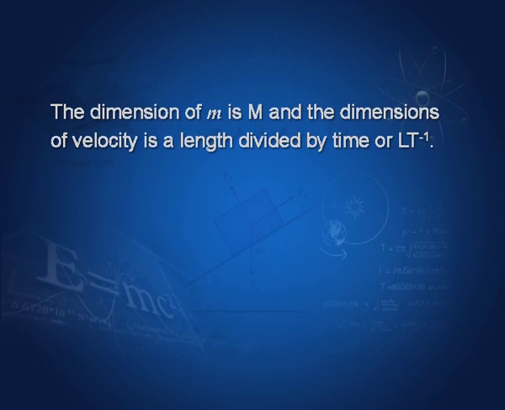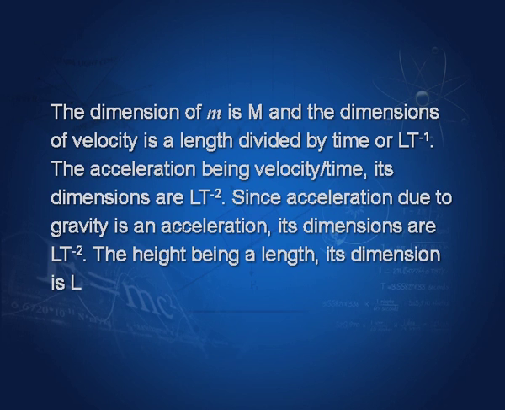The dimension of m is capital M and the dimension of velocity is length divided by time or L T to the power minus 1. The acceleration being velocity divided by time, its dimensions are L T to the power minus 2. Since acceleration due to gravity is an acceleration, its dimensions are also L T to the power minus 2. The height being a distance or length, its dimension is L.